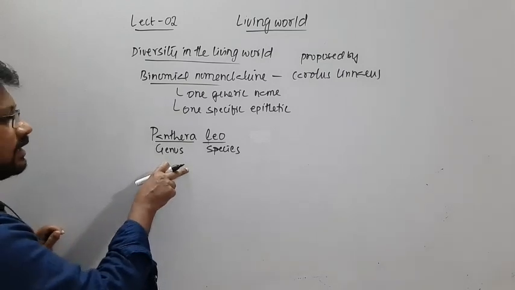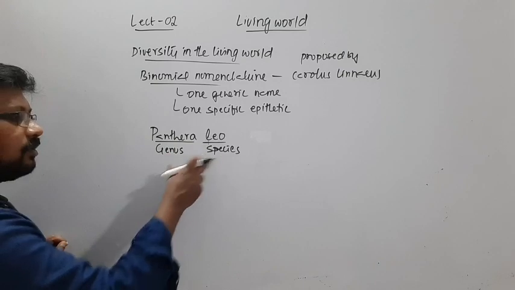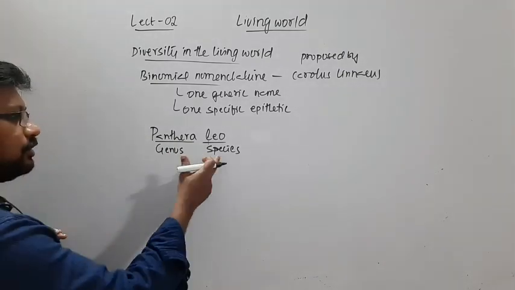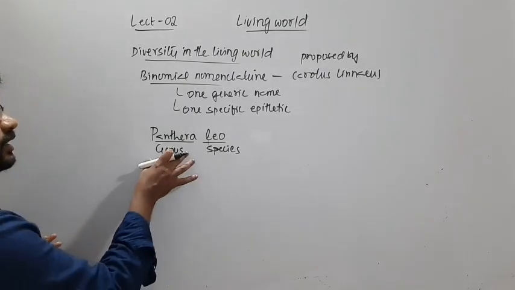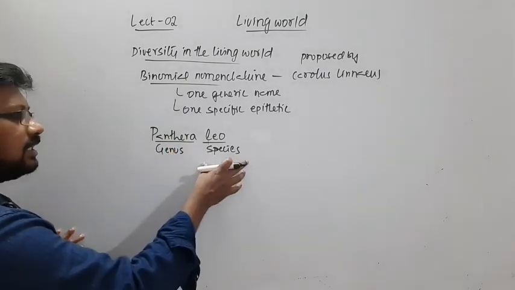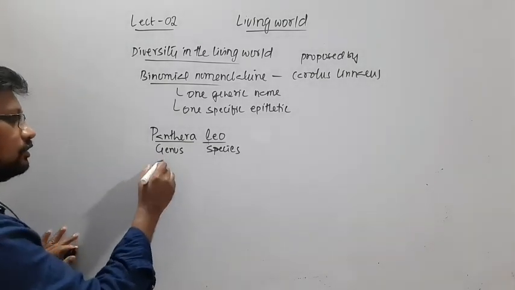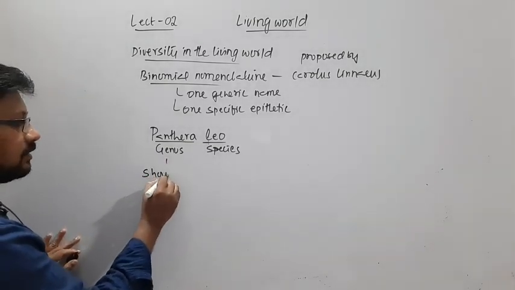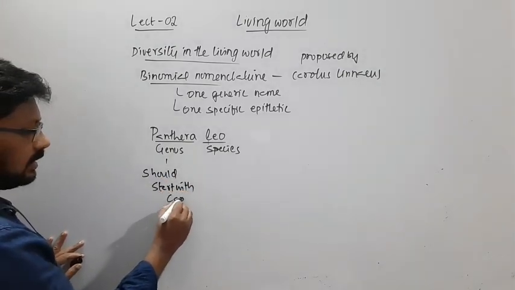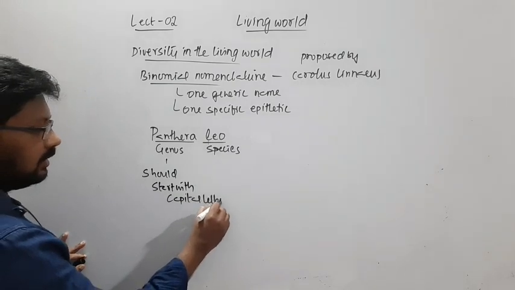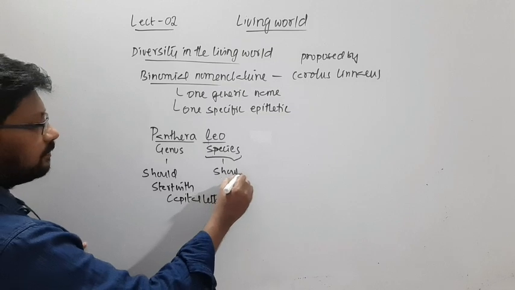While giving a scientific name, the genus should be the first word, followed by the species. We should not write the species first and the genus later. Always the genus should come first and then the species. And the genus should start with a capital letter, and the species should start with a small letter.